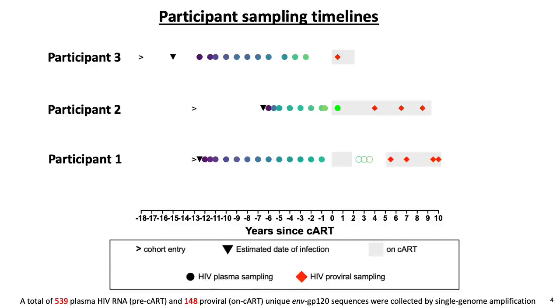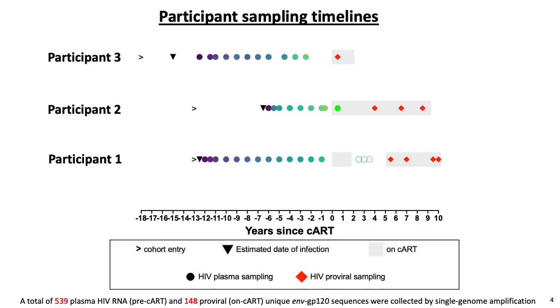On this figure for each participant, the cohort entry is shown with the right arrow, estimated date of infection as inverted triangle, plasma HIV RNA sampling in circles, PBMC-based proviral sampling in red diamonds, and suppression on CART in gray, with time in years since initiation of CART on the x-axis. All participants initiated CART in chronic infection.